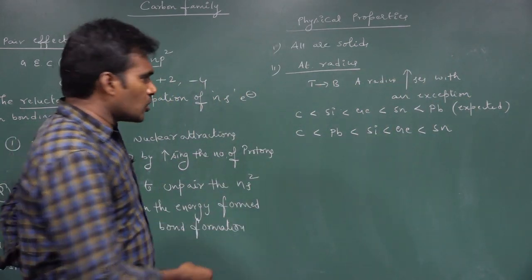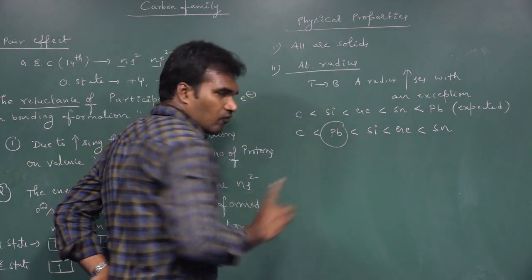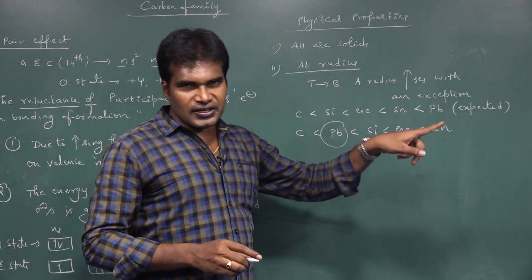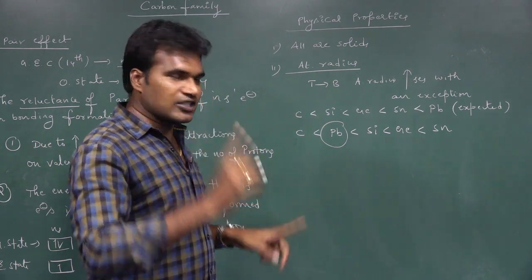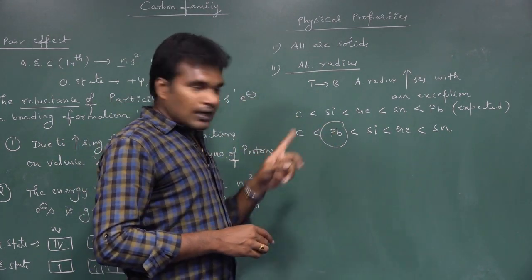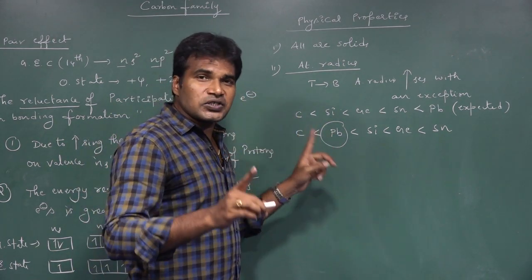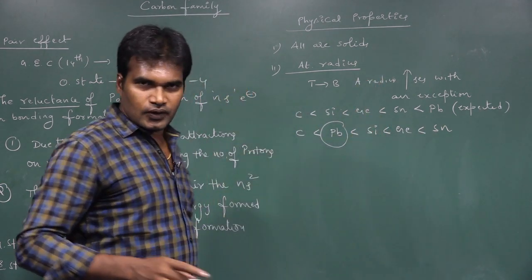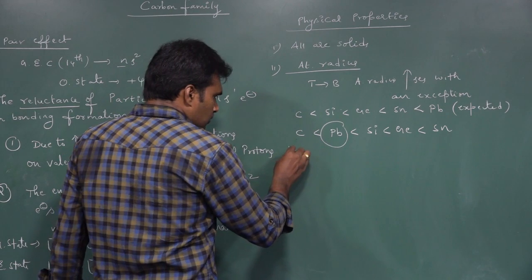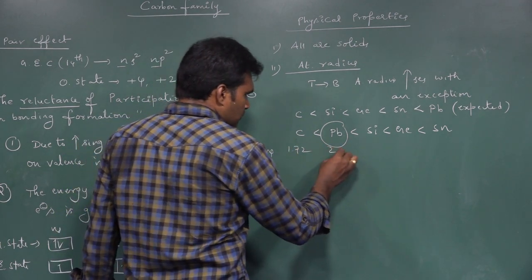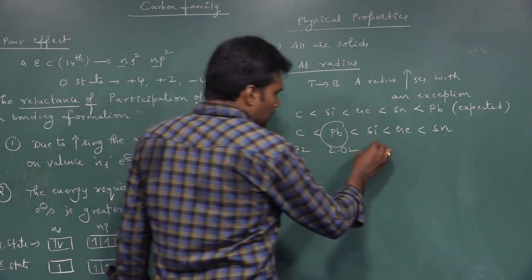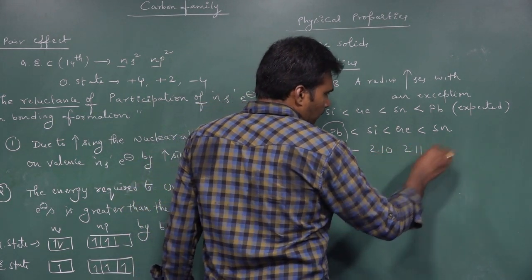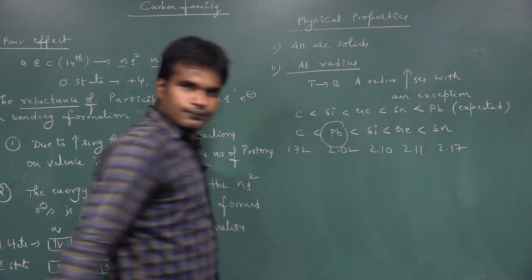So what is the exceptional case here? Lead. The one exception I told: the atomic radius increases generally from top to bottom with one exception. What is that? Lead. Lead has exceptionally less size than silicon, germanium, tin. If you see the values, this is 1.72 angstroms, this is 2.02, this is 2.10, this is 2.11 and 2.17.